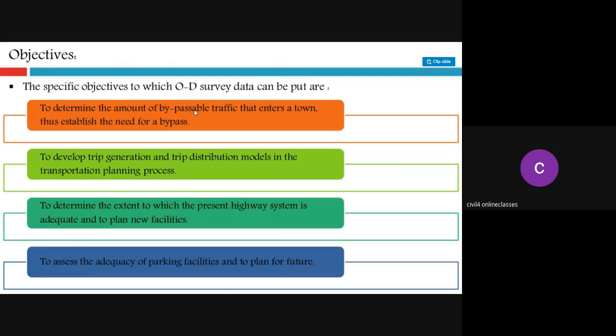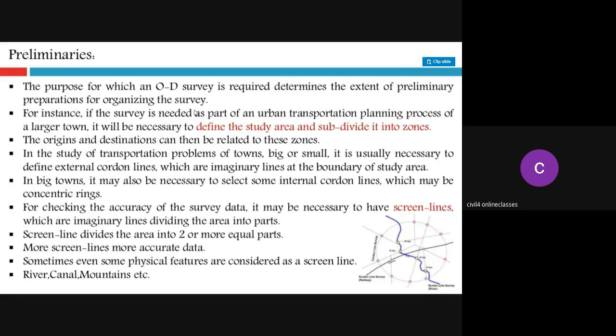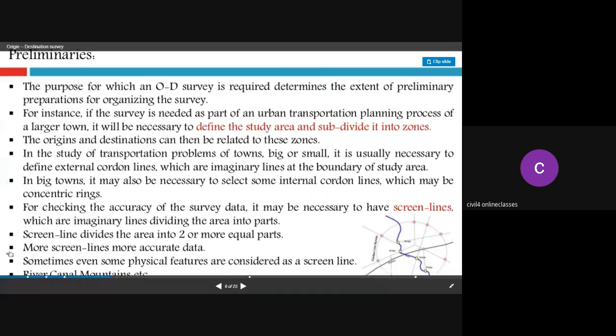The next one is to develop the trip generation and trip distribution models in the transportation planning process, to determine the extent to which the present highway system is adequate and to plan new facilities, and to assess the adequacy of parking facilities and plan for the future. Parking is also taken care of by this. Next, here you can see a small figure at the bottom right-hand side.